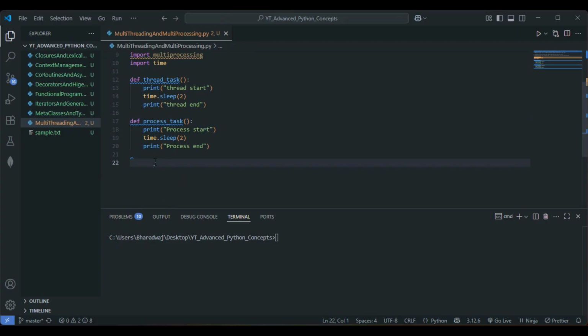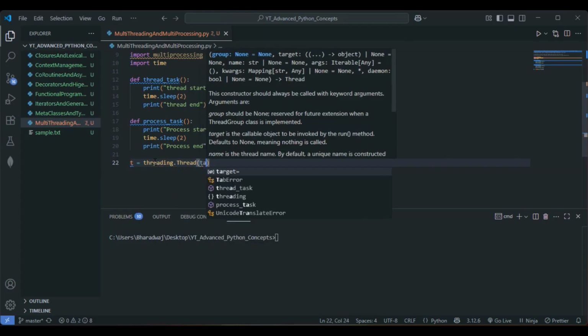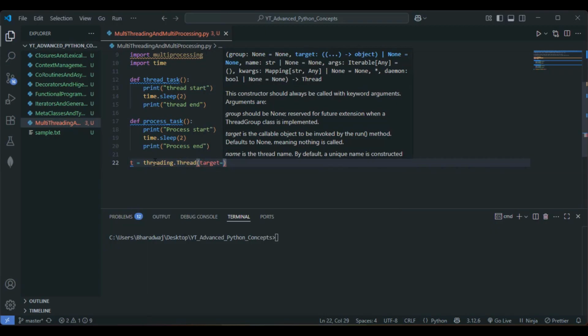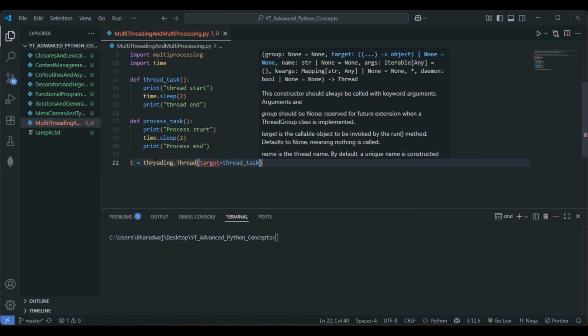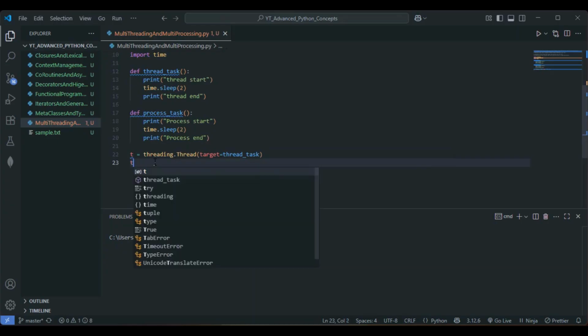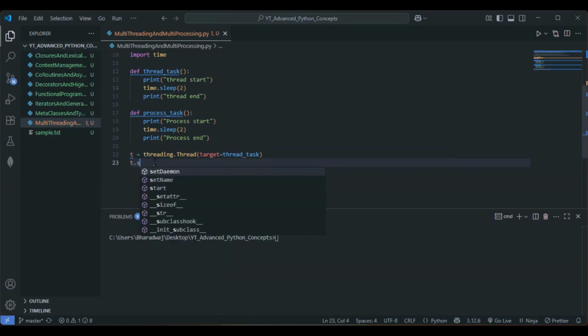Now let's create and start the thread first, then we can create and start the process. We have written the first function for threading, so let's create and start the thread here. I'll go with t equals threading.Thread, yes, this is showing in the suggestions, with target equals thread_task. And let's start the thread with t.start. We are done with the creation and starting of the thread.